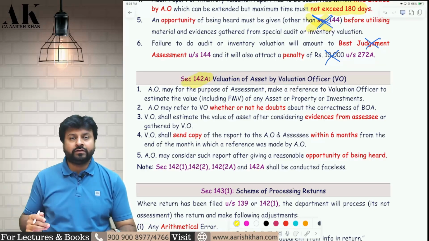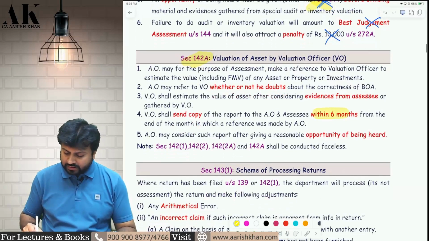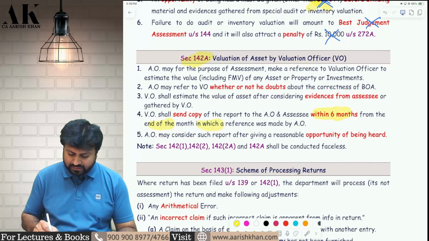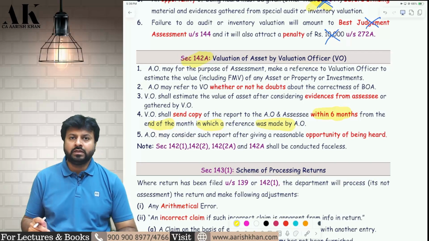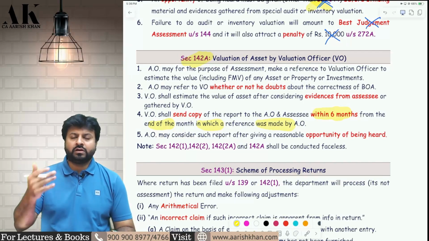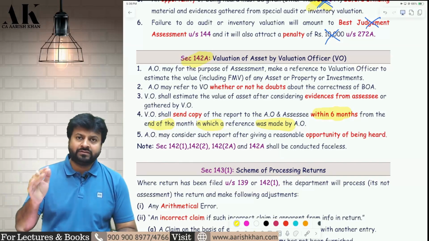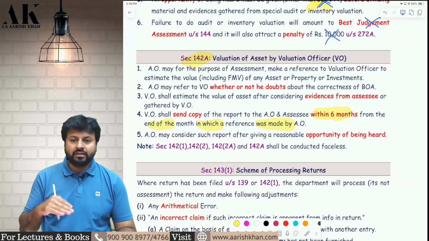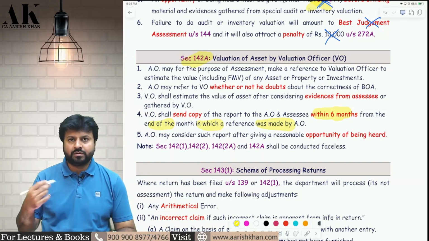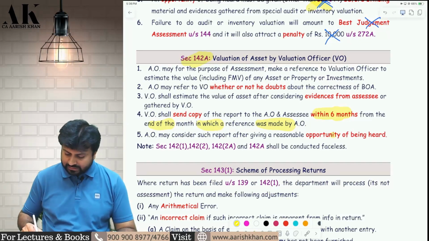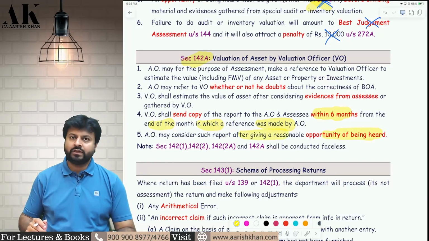What is the time limit to give the report? The time limit to give the report is within 6 months from the end of the month in which the reference was made by the assessing officer. So if the reference is made in January 2025, then from the end of January 2025, you have 6 months time to give the report. Then the AO will use that report, will give an opportunity of being heard to the assessee and will complete the assessment as per the relevant sections of the income tax law.